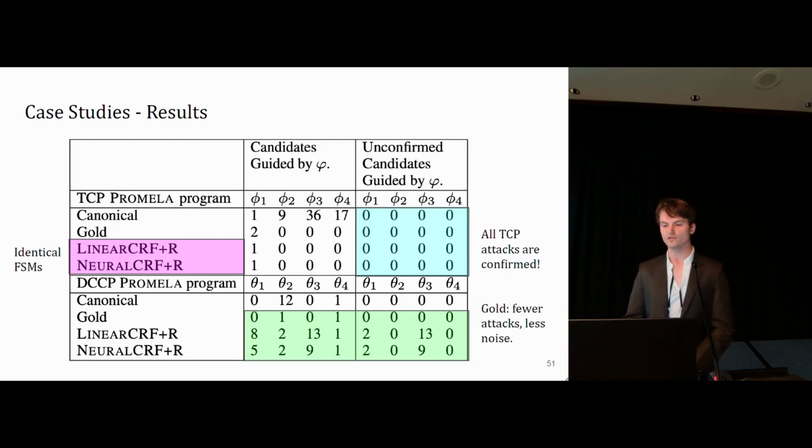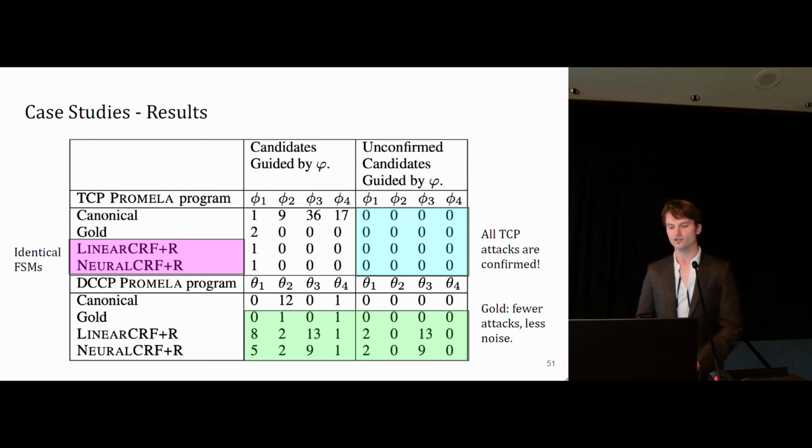Okay, so in terms of results, with TCP, only the first property turns out to be useful with any of our extracted FSMs for generating attacks, and we discuss why in the paper. We find very few attacks, but all of them are confirmed against a canonical FSM, meaning that they are true positives, they actually work. And because we have identical FSMs with the linear and neural models for TCP, we get identical results. In the case of DCCP, the results are somewhat different.